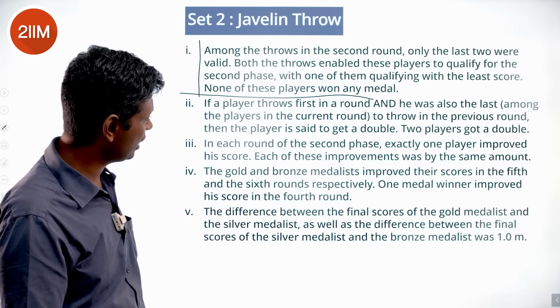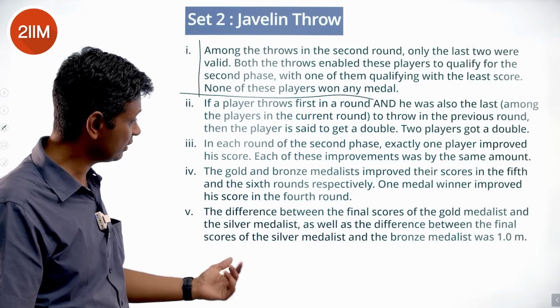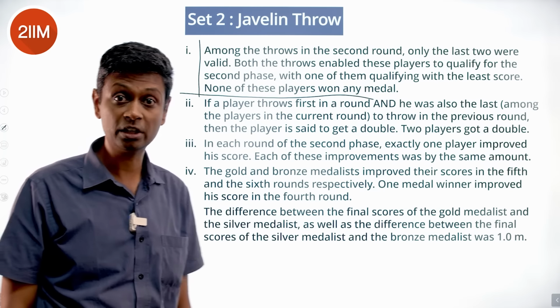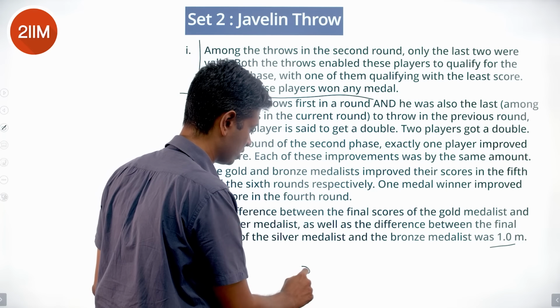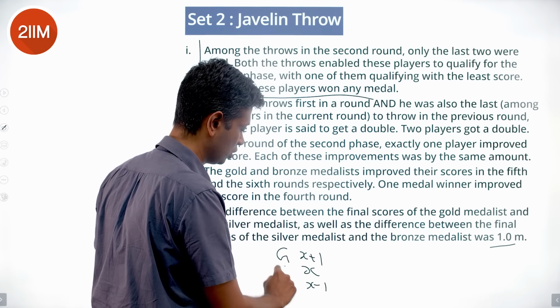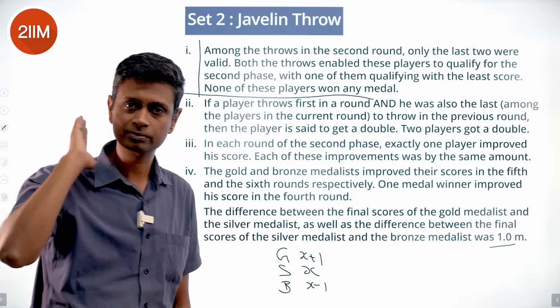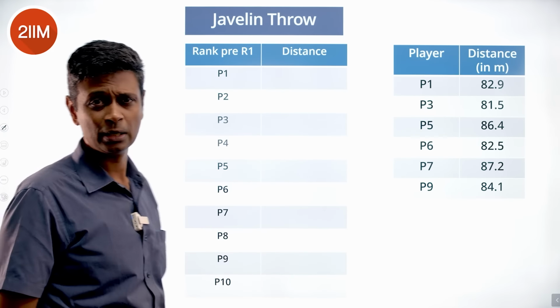The difference between the final scores of the gold medalist and the silver medalist, as well as between the final score of the silver medalist and bronze medalist, was 1 meter. Finally, a number is thrown. So, x plus 1, x, x minus 1 for gold, silver and bronze. Brilliant. I'm going to attack this.